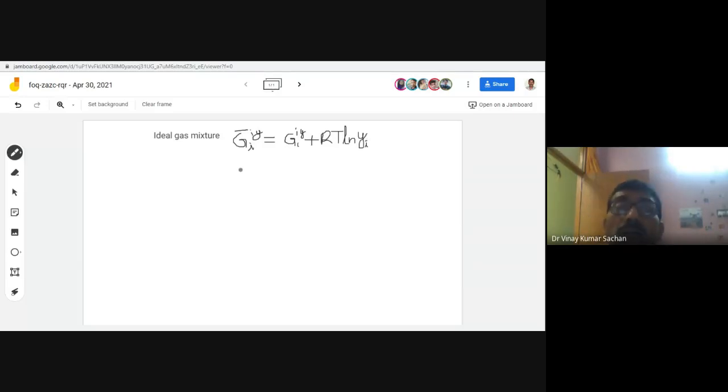Or an alternative equation could be G_i^IG. I am writing now in terms of integration constant and fugacity.